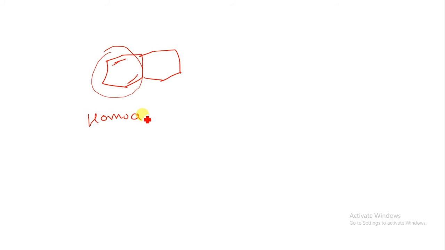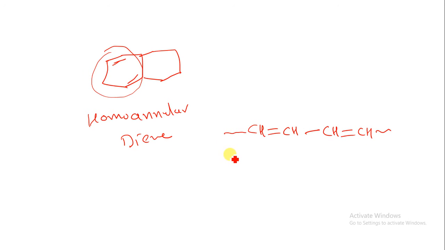You have to remember, just having two double bonds in one ring does not show any type of homoannular diene system. The double bonds should be conjugated like this: CH double bond CH, single bond CH, double bond CH, with the linkage in the cyclic system.